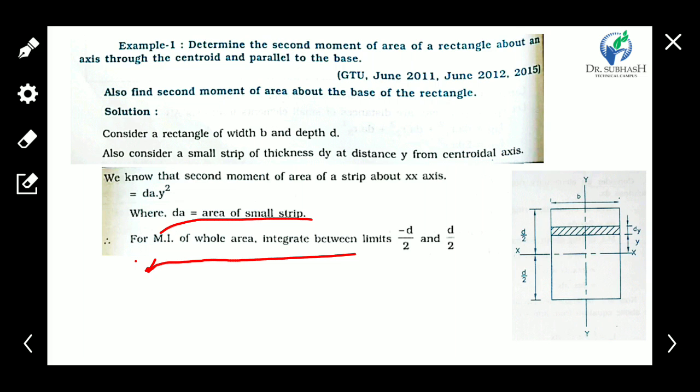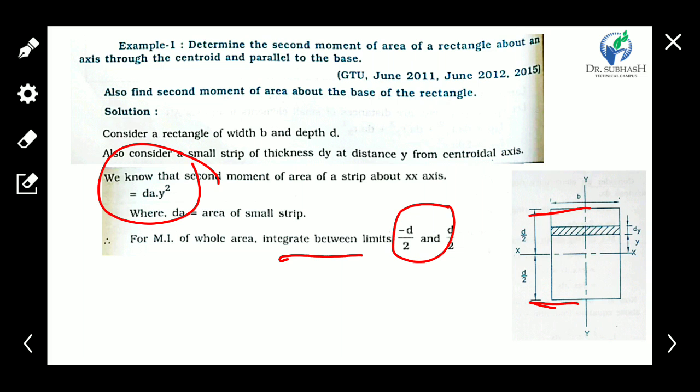Now for the moment of inertia of the whole area, if we want to find the total moment of inertia, then we integrate this equation from minus d by 2 to d by 2.